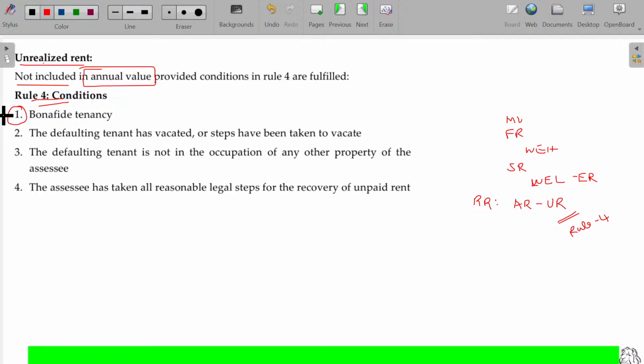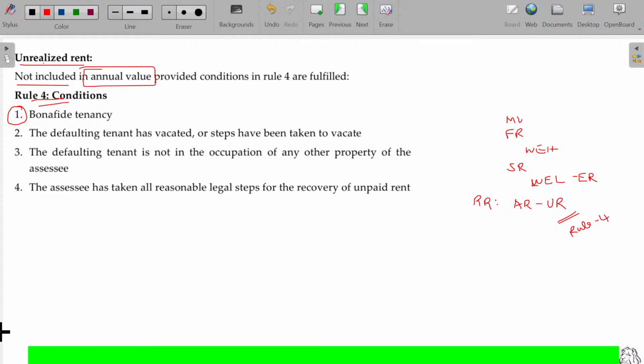One is the bona fide tenancy. Bona fide tenancy means you have let out the property to a third party only. Is that clear? Sometimes you accommodate your family, your brothers and parents or your cousin in one of your own house properties, and then say, sir, I'm not getting any rent, as he is my brother and my cousin, I cannot collect from my friends.